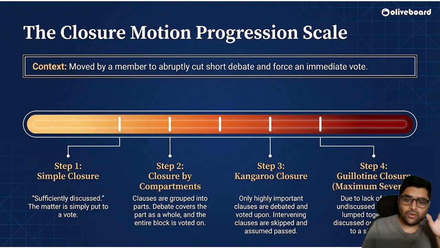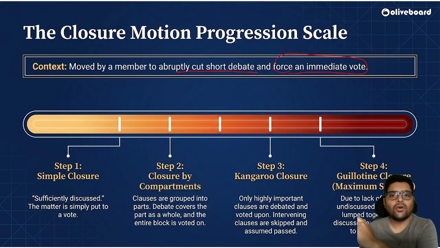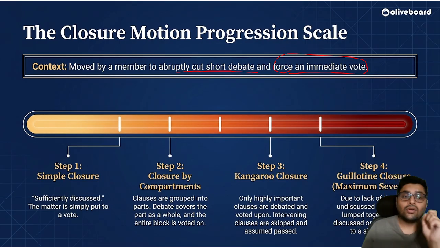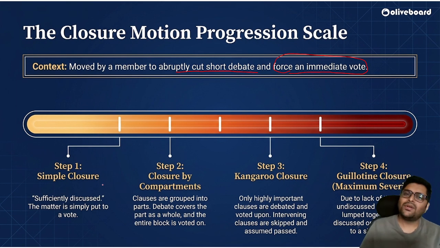Okay. Now there are some closure motions. Moved by a member to abruptly cut short debate and force an immediate vote. Enough has happened, okay, now we'll cut short the debate. Immediately voting will happen. This is called closure motion. Now closures are of different types. First is simple closure. Now sufficiently we have discussed, okay, now let us vote. So that is a simple, normal closure.